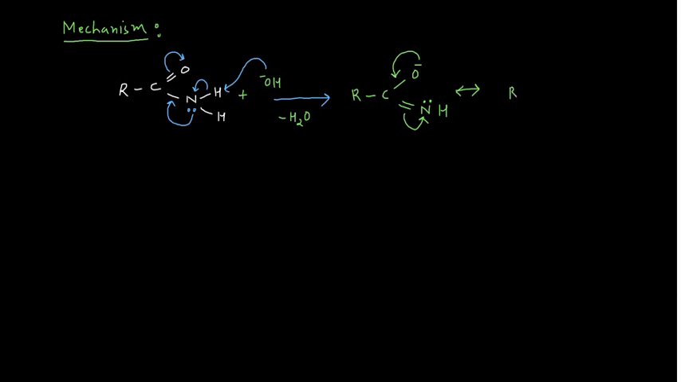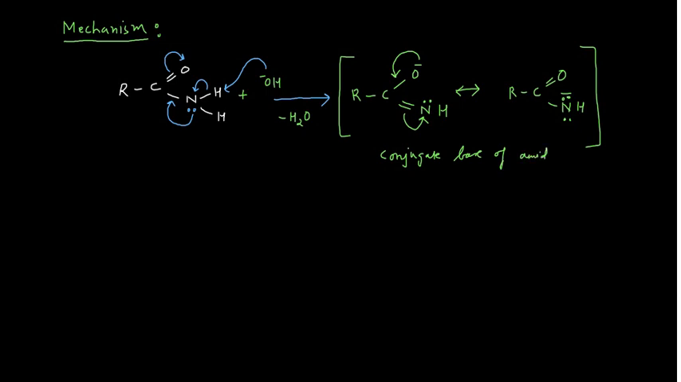So you can write its resonance form also in that manner: single bond nitrogen, hydrogen, double bond, sorry, these two lone pairs over there. Okay, so it's a nitrene kind of thing, and these two species are the resonance structures of each other. Basically they are the conjugate base of the amide. Whatever amide you have taken here has removed hydrogen during this process, resulting in these species which are the conjugate base of the amide.